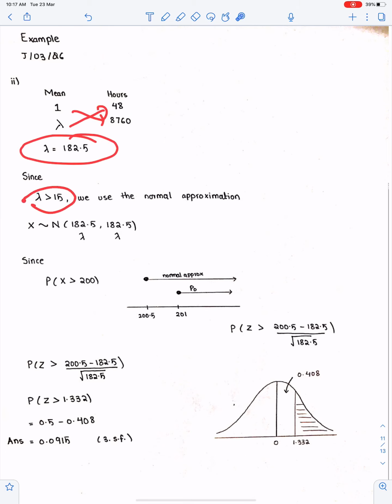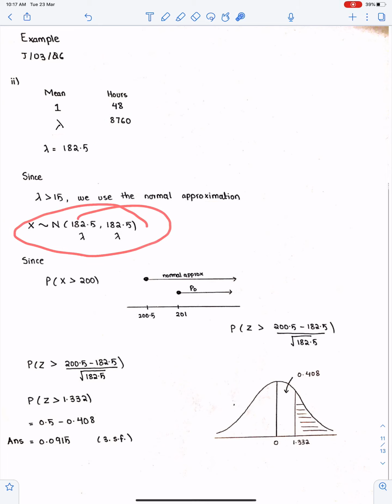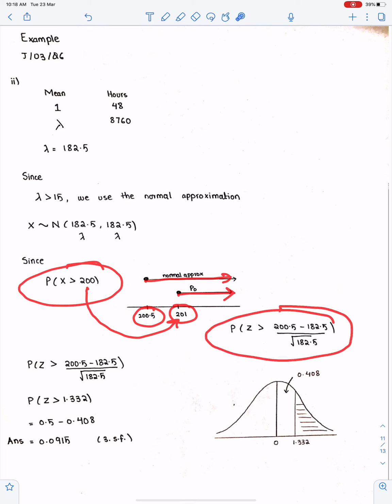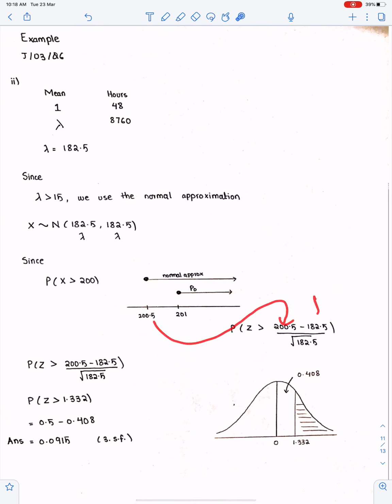So lambda will be 182.5. Since lambda is greater than 15, we have to use the normal approximation, and this is the normal approximation. We replace mu by lambda and sigma square by lambda. We need this probability, so the first possible integer must be 201. Since we are going on the right side on the number line, we have to take the lower bound of this number, which will be 200.5. And this will be the formula for z: 200.5 minus lambda over under root lambda. When you simplify this, you will get this. And you all know how to do this on the normal distribution.